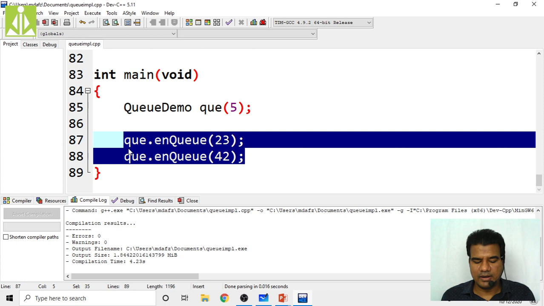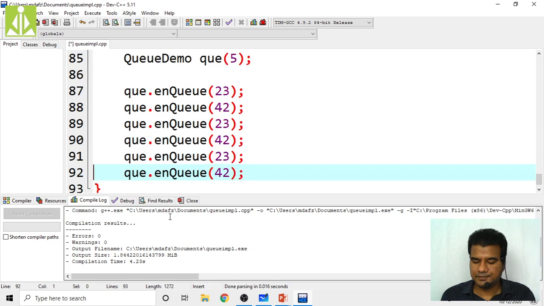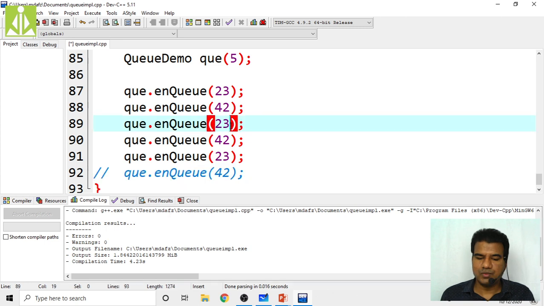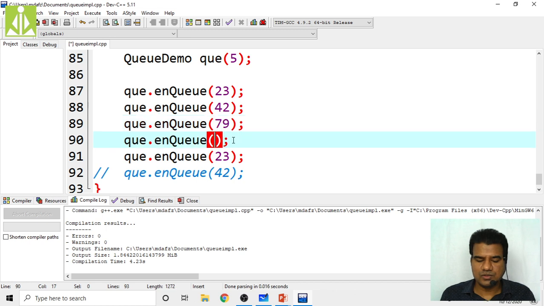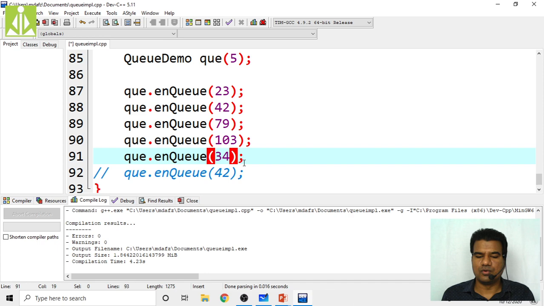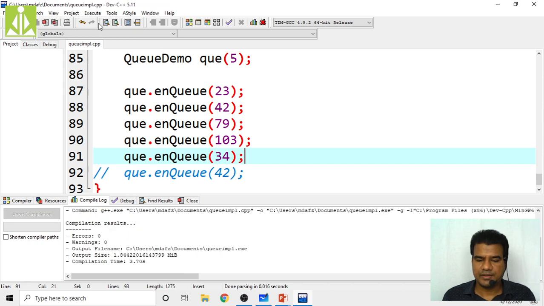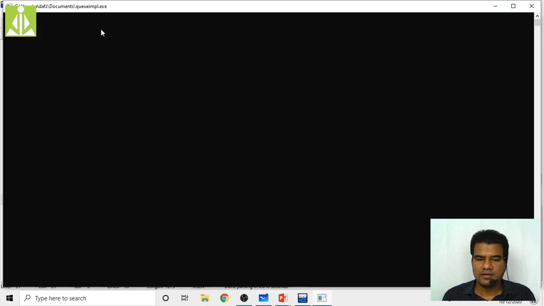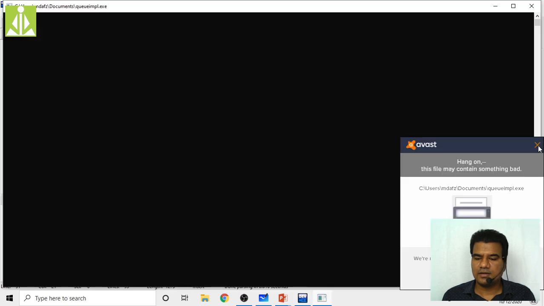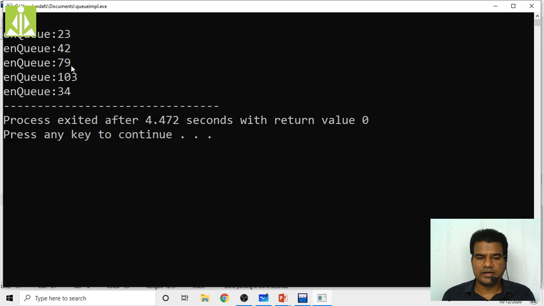So what I am doing, 23, 42, 79, okay, 102, 103, and here some 34. Like 1, 2, 3, 4, 5 elements I'm trying to enqueue into the stack. So compile, got compiled successfully, then run. It got executed successfully. So 5 elements we have enqueued into the queue.